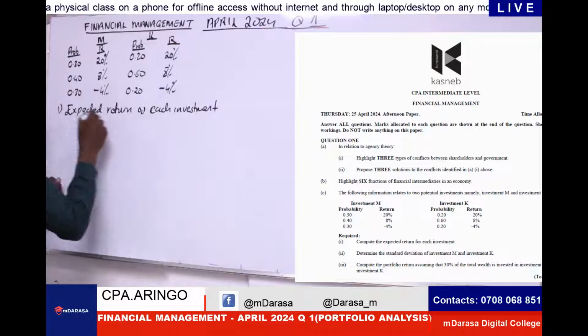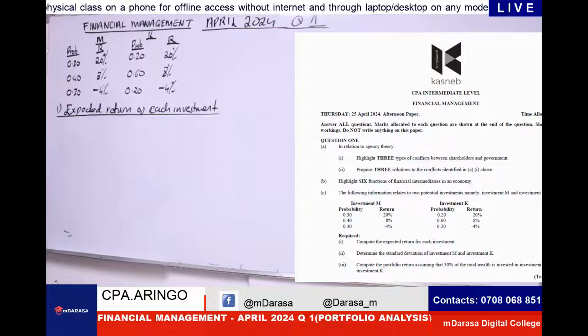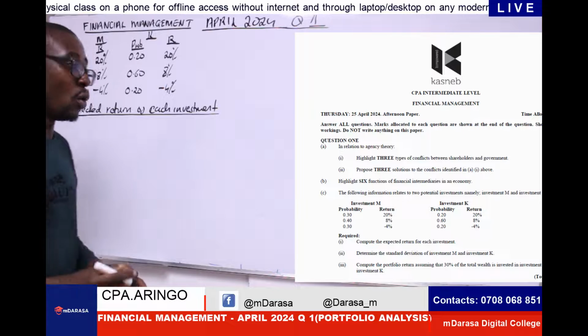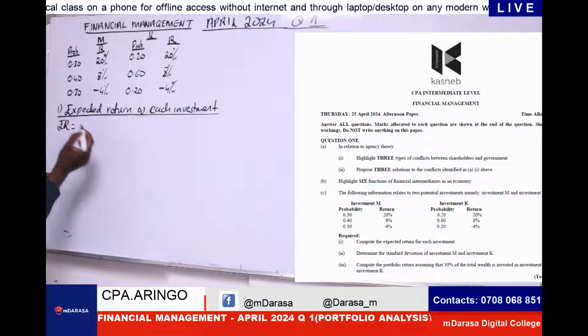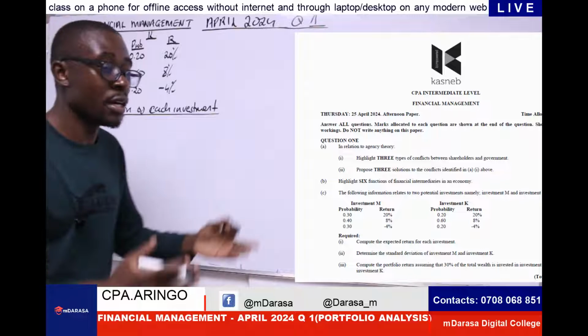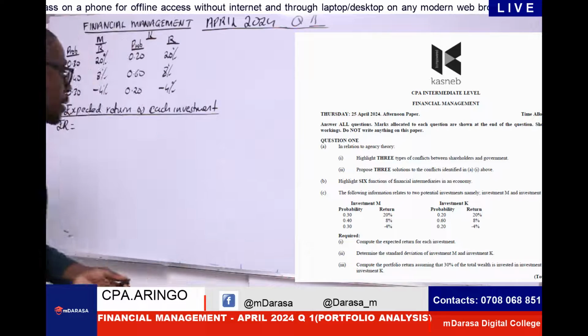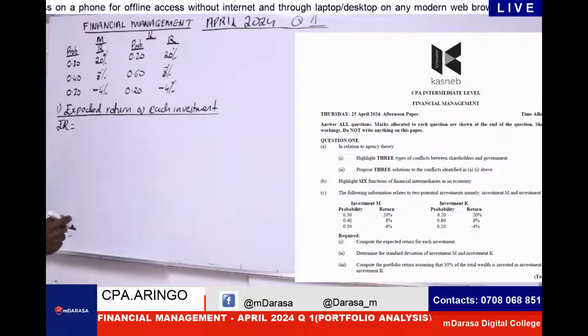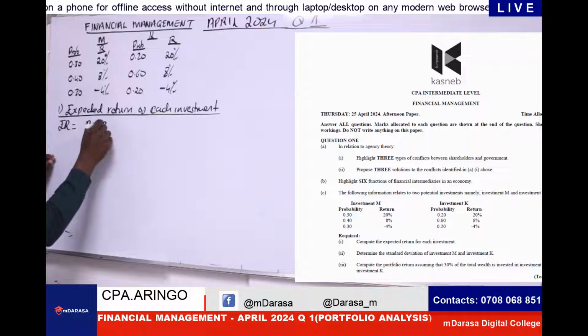I know very well that anytime I am looking at the expected return, I must have probability. In the event that I don't have it, I also guided you on how to determine that. By the fact that I was given probability, this will be easy. I'll be taking my actual return times probability.